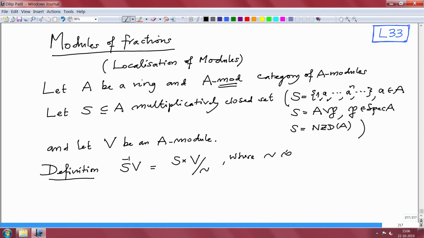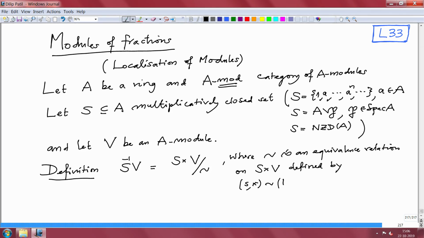This is an equivalence relation on S cross V defined by: you take any element (s, x) related to (t, y) if and only if, this is a definition,